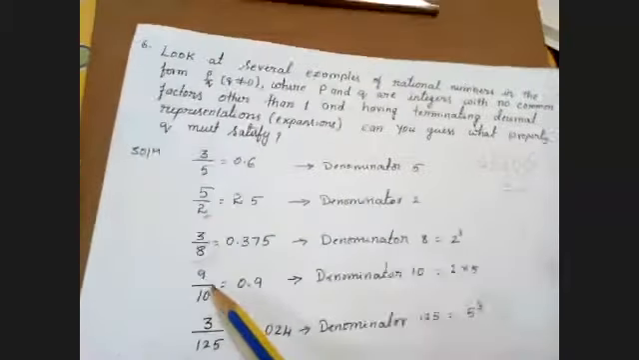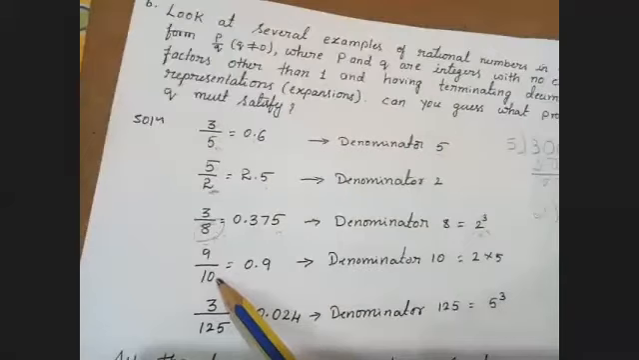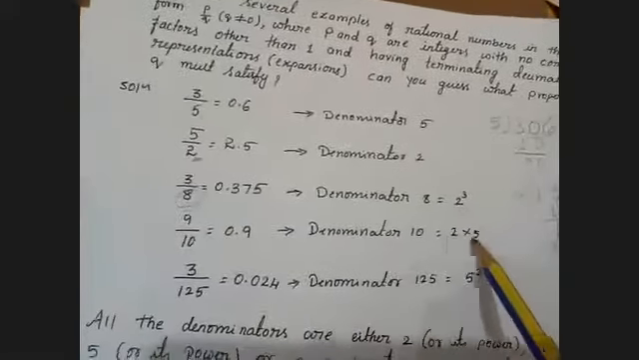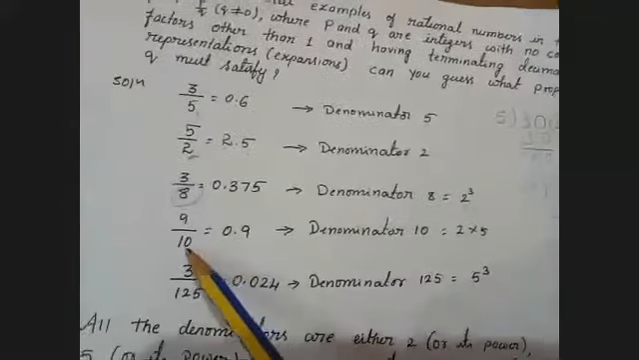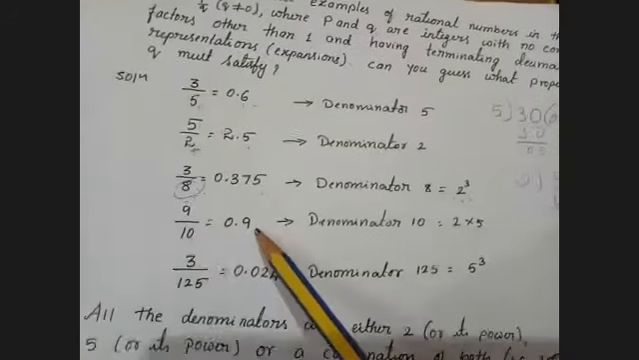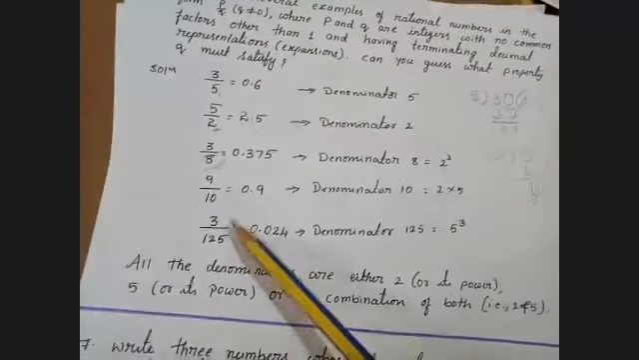I am taking 9 by 10. 9 by 10, as we know, is a decimal fraction. We'll get 0.9. So 10 is a product of 2 and 5. So in the denominator, both 2 and 5 are prime factors. It is terminating.